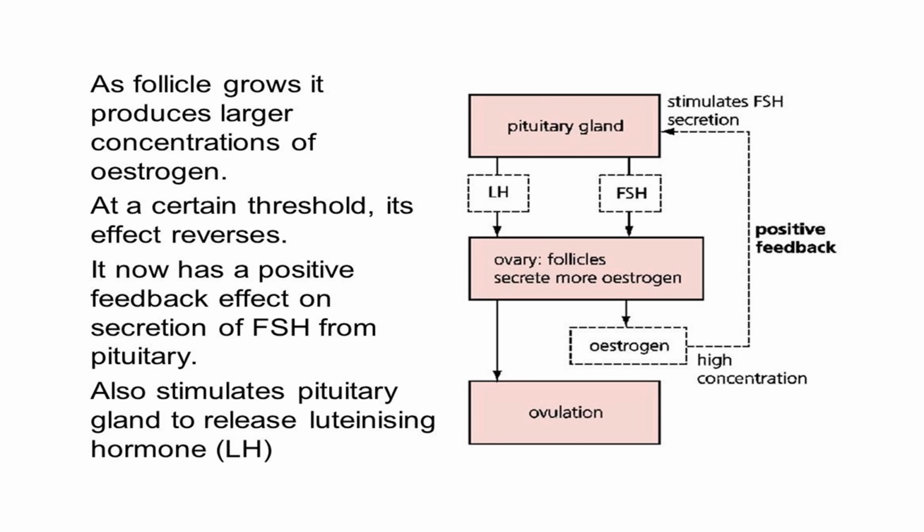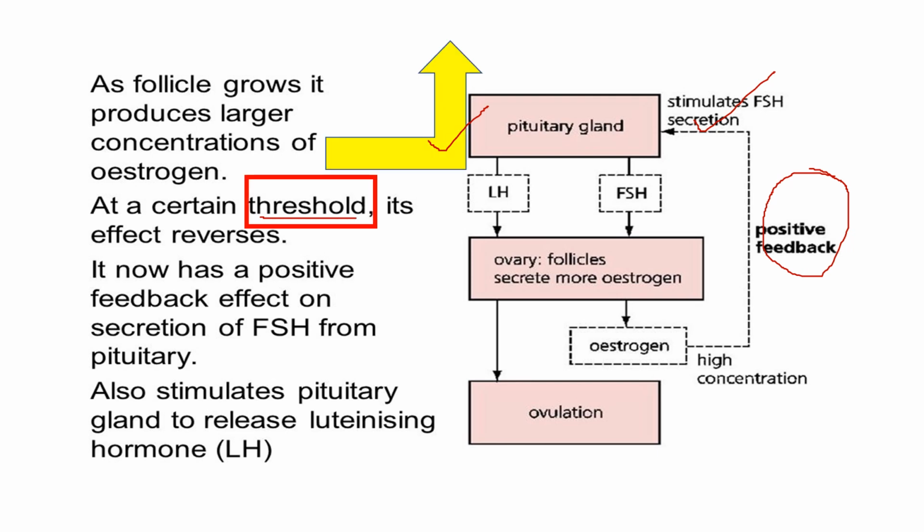Now, as the follicle grows and as the estrogen concentration rises, what happens? At a certain threshold, we will find estrogen, instead of giving a negative feedback, will give a positive feedback and try to enhance the release or secretion of LH and the FSH. We want to know what is this threshold. What is that particular estrogen value when, instead of negative feedback, the positive feedback will be there, and when will it occur.